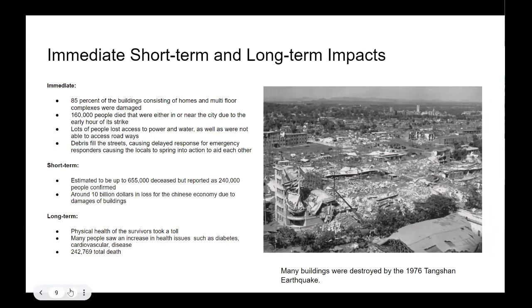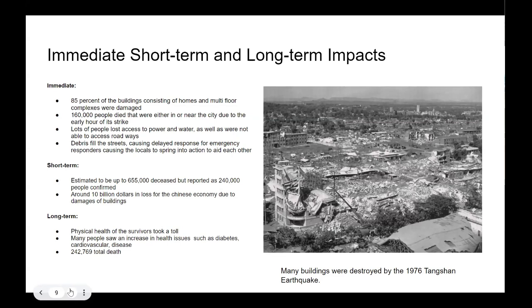The earthquake that took place in Tangshan, China, had many impacts. Its immediate impacts were a loss of 85% of the multi-story buildings, which predominantly were used as homes. Originally, an estimated 160,000 people died directly after the event because of how early the event occurred and many were sleeping. Lots of people lost access to power and water and were not able to access the roadways because of all the debris. Since debris filled the streets, it caused a delayed response for the emergency responders, which caused the locals to spring into action to aid each other.